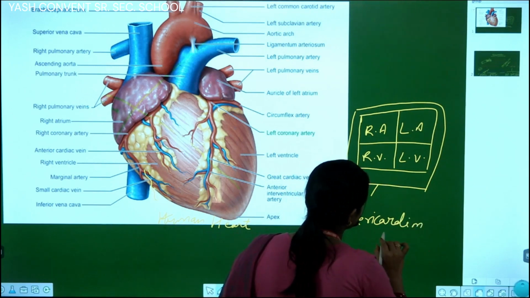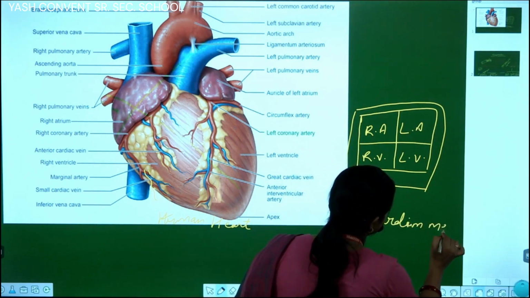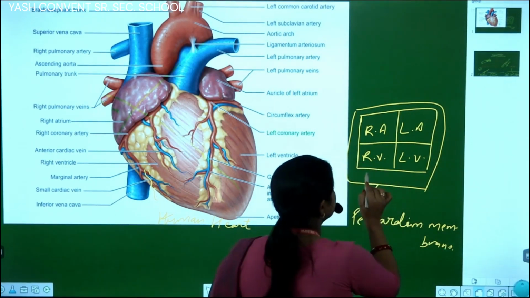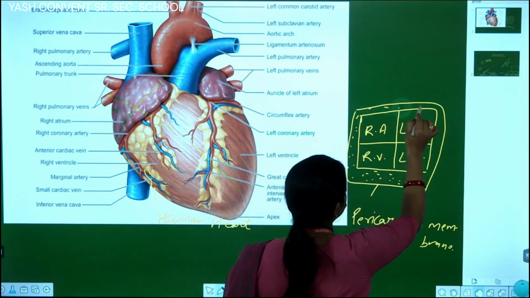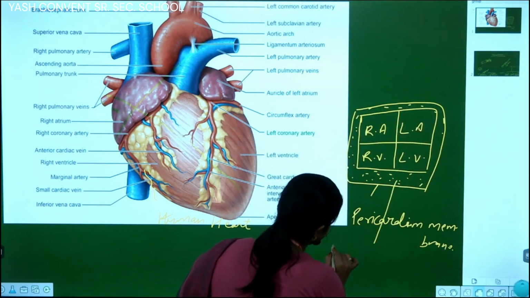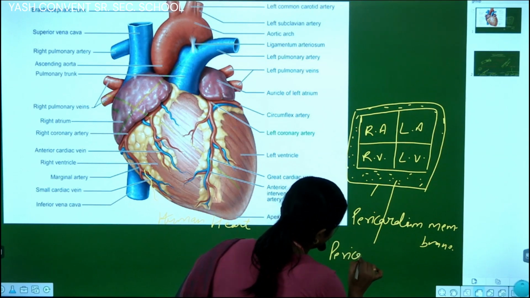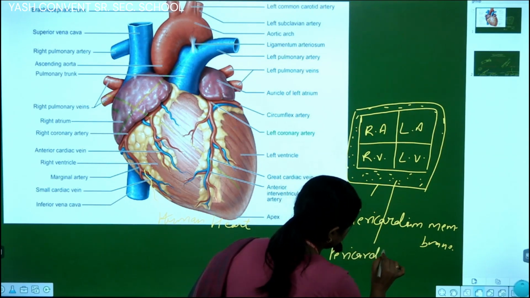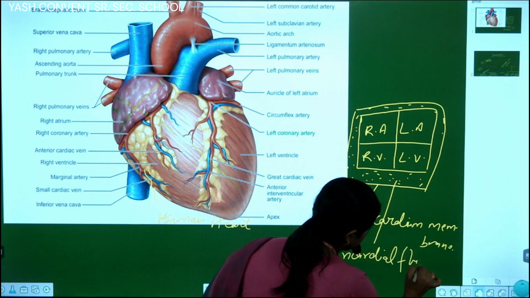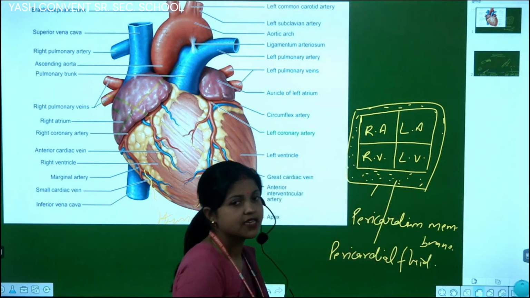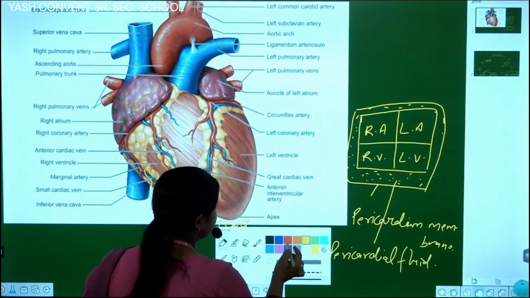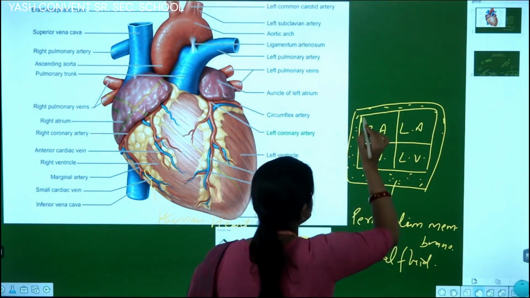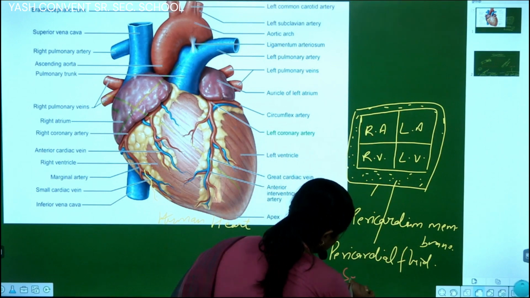Some fluid also occurs inside the pericardium membrane, that is called pericardial fluid.